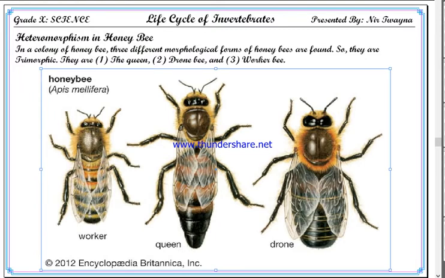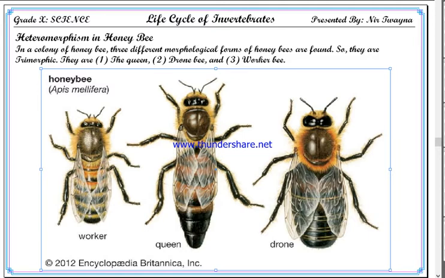The third form is the drone. Drone is a male bee, and their function is also to reproduce. They produce sperm and fertilize the queen. They mate with the queen, and during mating they donate sperm to the queen, and the queen stores these sperms in her abdomen.